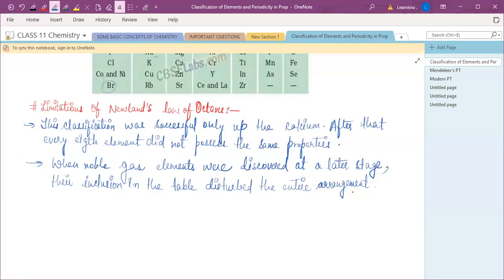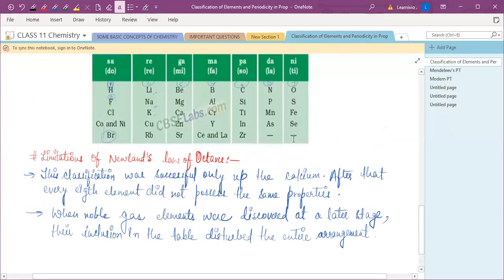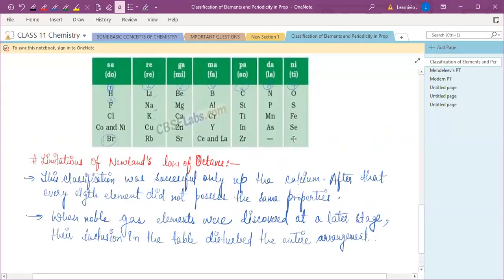Mom, how does the arrangement get disturbed by noble gases? Because noble gases don't follow this law. If you fill noble gases in accordingly, we know that helium, neon, and all are noble gases. After hydrogen comes helium, in second place. Hydrogen, helium, lithium, beryllium, boron, carbon, nitrogen, oxygen, fluorine, and here neon, on the 10th number. 2, 10, 18, and so on. So this arrangement of 1, 2, 3, and 4 got disturbed.